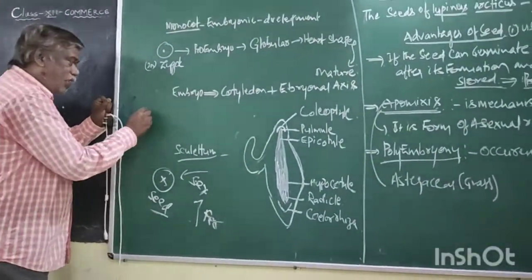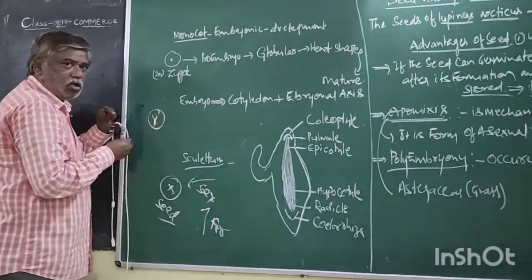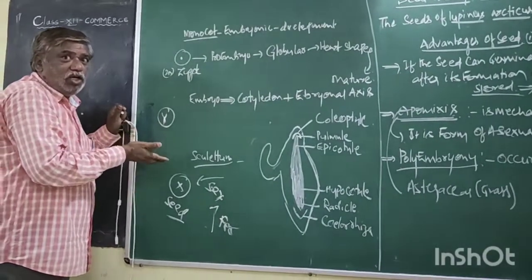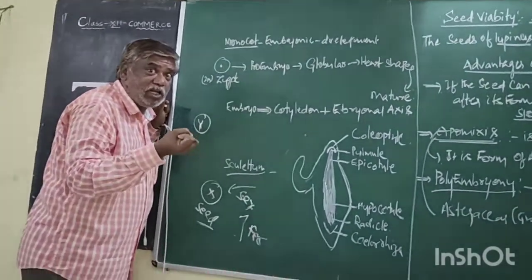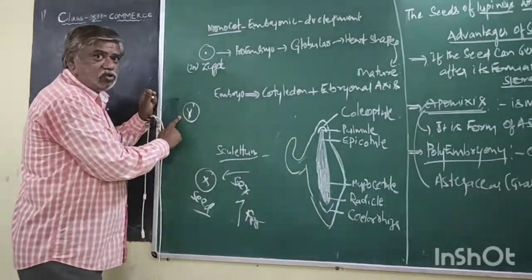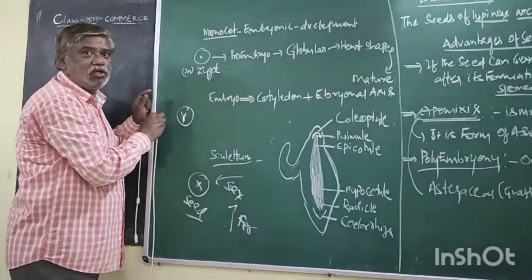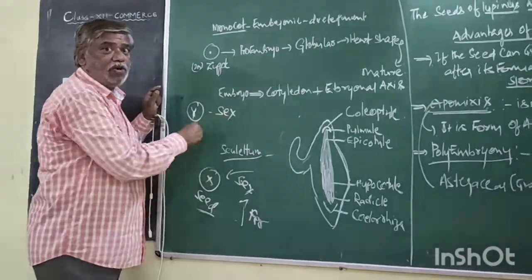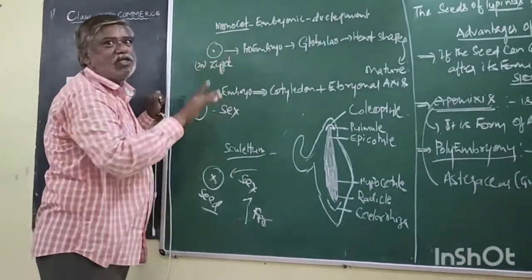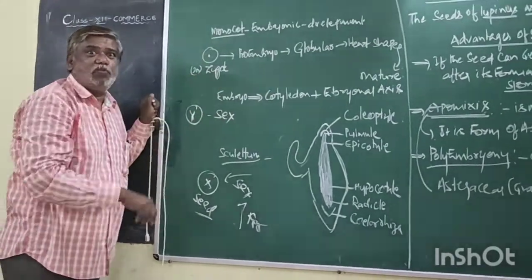But it is also a seed. Why? Exceptionally, the seed is formed without fertilization. That means there is no sexual reproduction. How is it formed? That is apomixis.